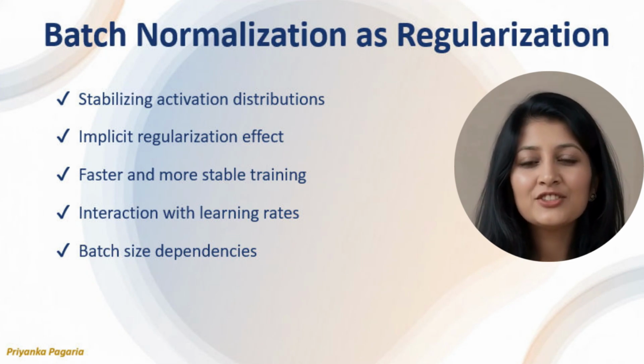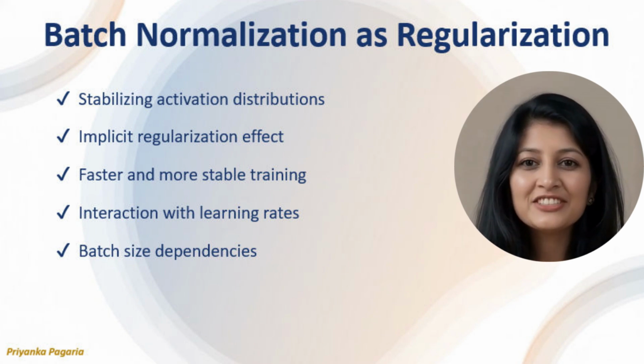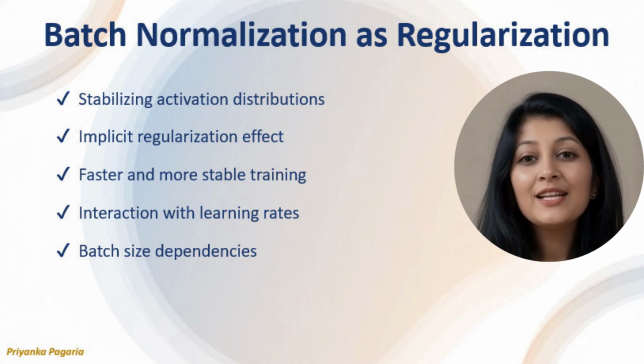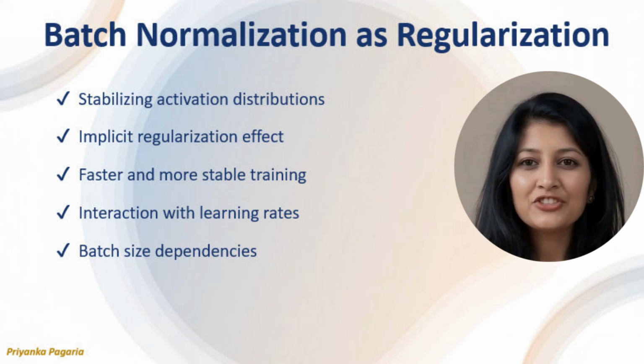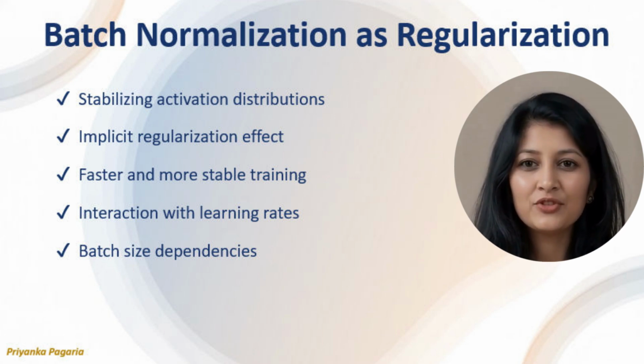Batch normalization is often introduced as a training stabilization technique, but it also acts as a form of regularization. In production systems, it significantly alters learning dynamics. Many professionals treat it as a purely architectural component and overlook its optimization effects. This can lead to confusion when removing or replacing it changes convergence behavior. Practically, understanding batch normalization's role helps engineers reason about training stability and generalization. This insight reduces trial and error and strengthens system level intuition.